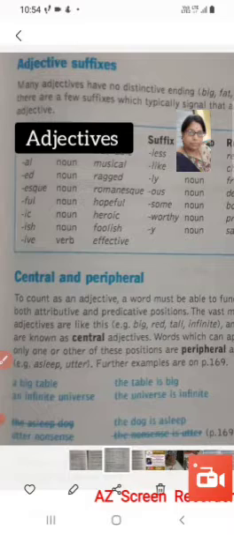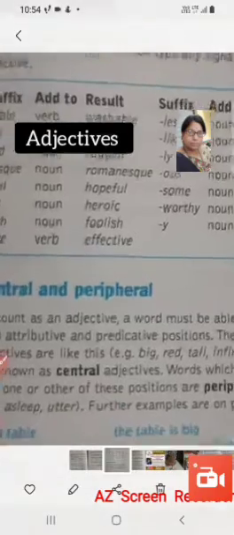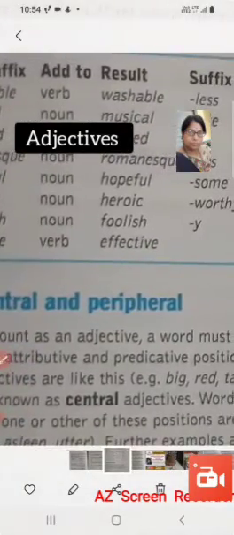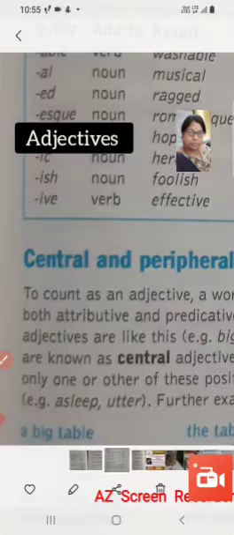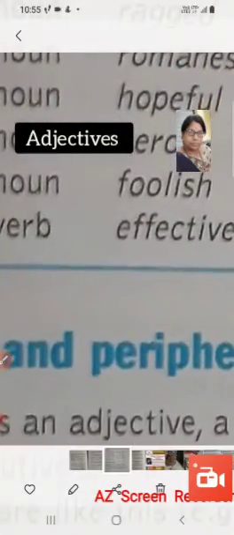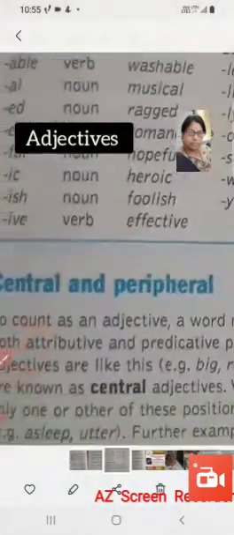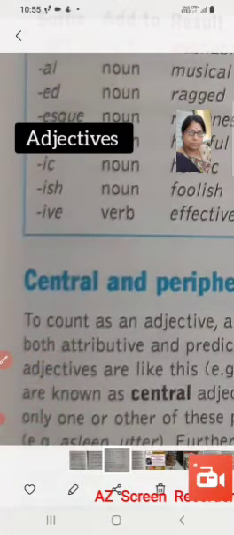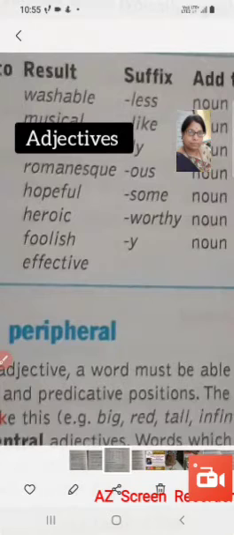Romanesque, esque is the suffix. Hope is a noun, full is a suffix, it becomes hopeful. Hero is a noun, ic is the suffix, it becomes an adjective, heroic. Fool is a noun, ish is the suffix attached to that and it becomes foolish, an adjective. Effect is a verb and ive is the suffix and then it becomes effective.